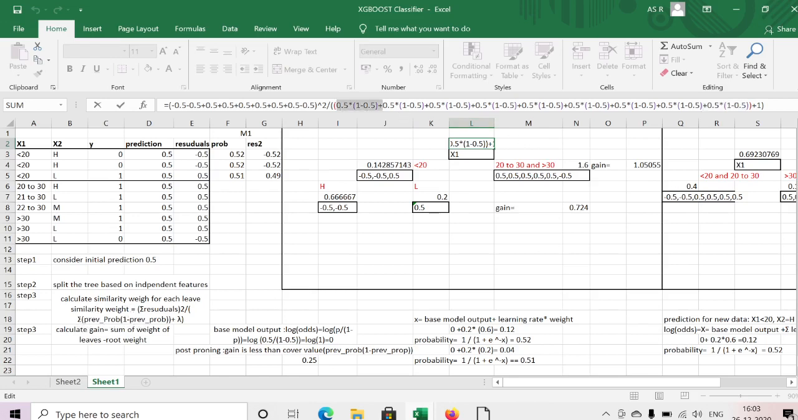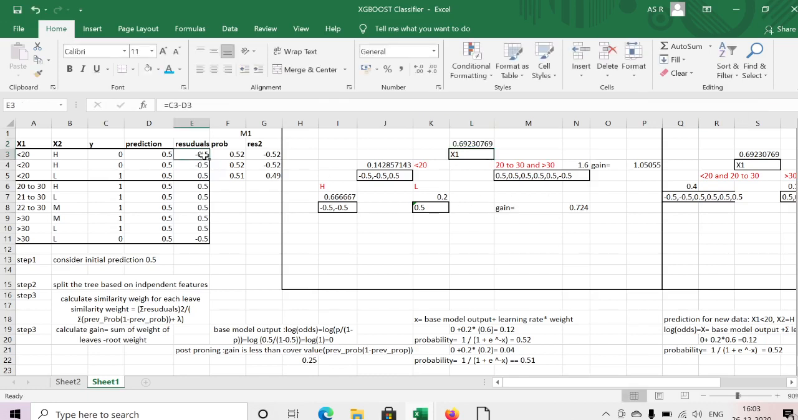I have added this for the nine residuals. Then the last one is lambda, a constant and one of the hyperparameters in XGBoost. By using this formula I have calculated the similarity weight for the nine records. I got 0.69.